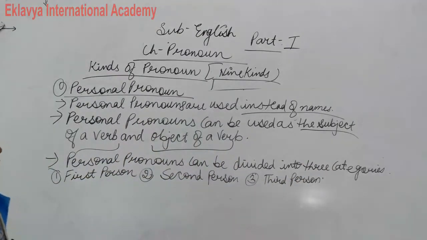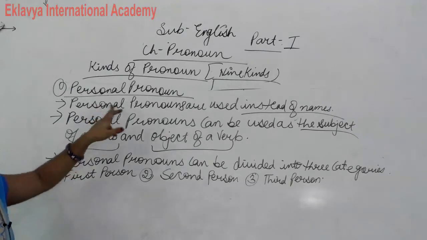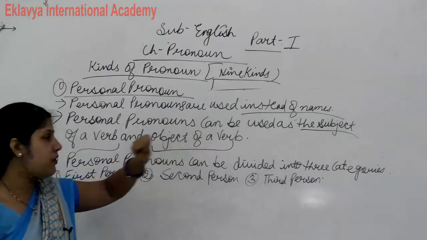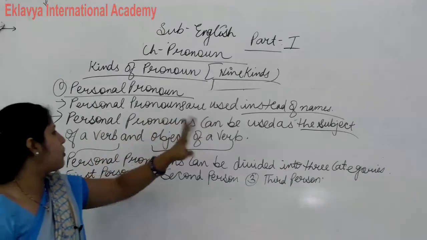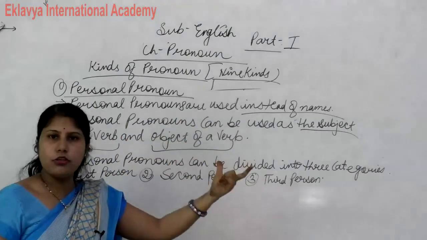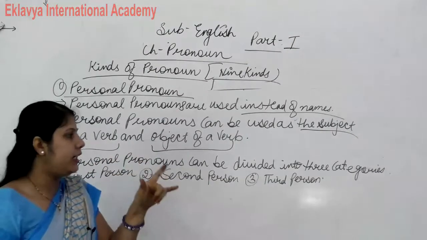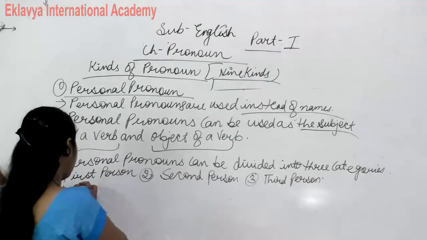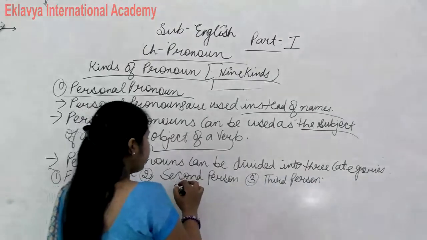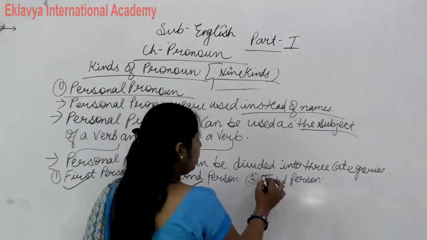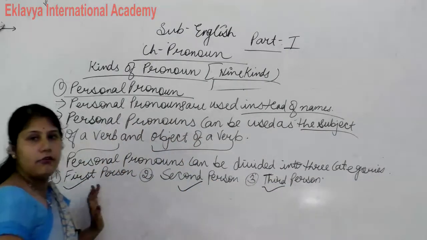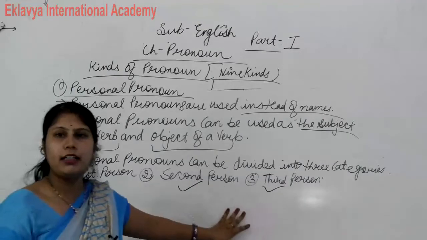Clear? So first of all, personal pronouns are used instead of names. Personal pronouns can be used as the subject of a verb and also the object of a verb. Personal pronouns can be divided into three categories, that is very important categories: first person, second person and third person.